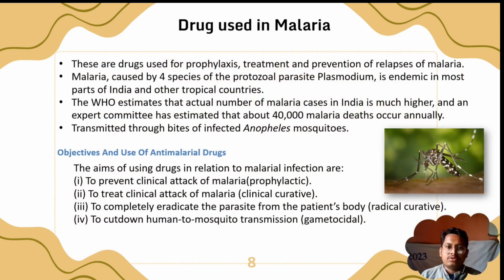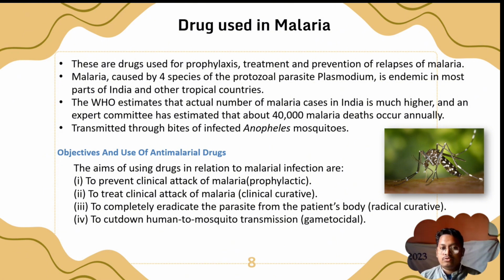Now we discuss the anti-malarial drugs. These are drugs used for prophylaxis, treatment and prevention of relapses of malaria. Malaria is caused by 4 species of the protozoal parasite Plasmodium and is endemic in most parts of India and other tropical countries. The WHO estimates that the actual number of malaria cases in India is much higher, and an expert committee has estimated that about 40,000 malaria deaths occur annually, transmitted through bites of infected Anopheles mosquitoes.